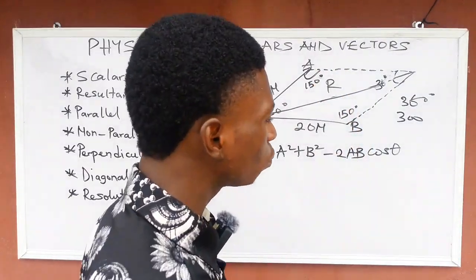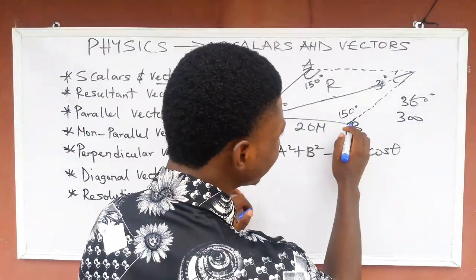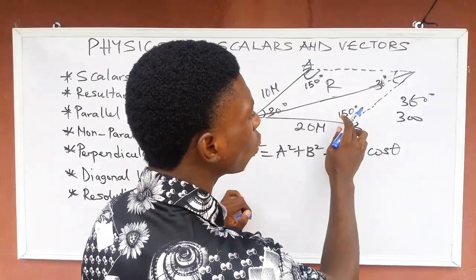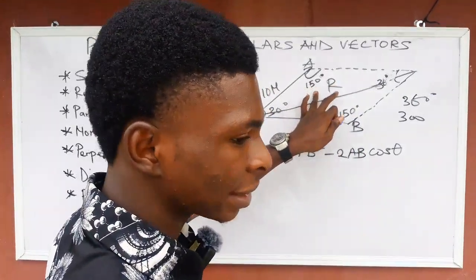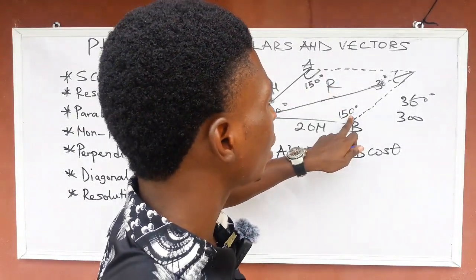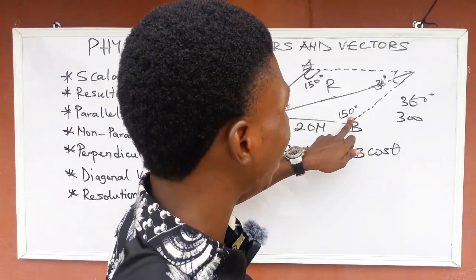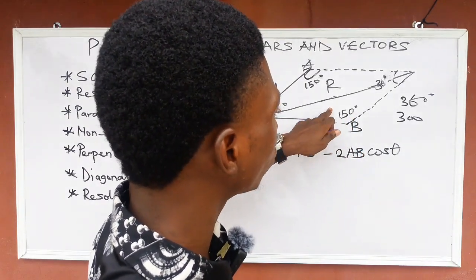If you are going to use this angle to calculate this resultant, listen very carefully. In your textbooks, they use this angle to calculate the resultant.